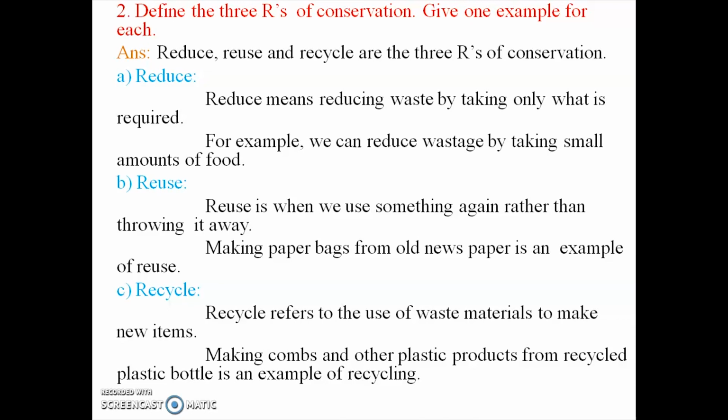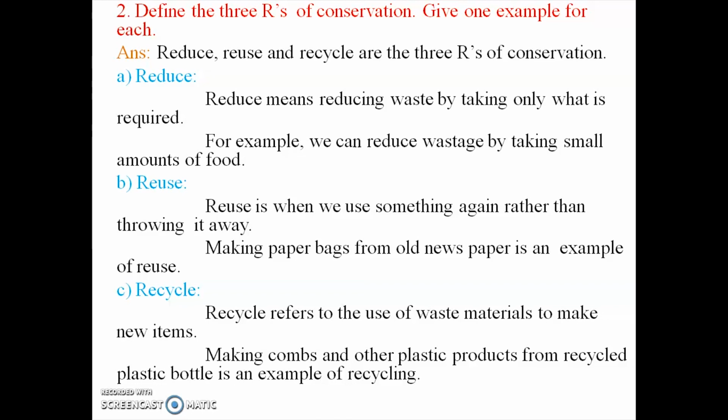For example, we can reduce wastage by taking small amounts of food, only as much as we need. Next one, reuse. Reuse is when we use something again rather than throwing it away. Once we use it, before throwing it away, we use it one more time.